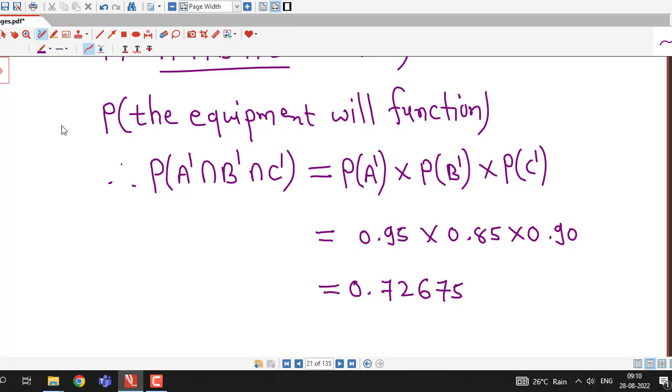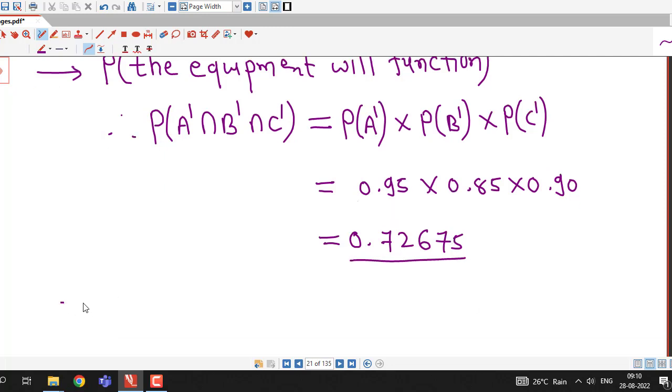So this is the probability that the equipment will function, and we are asked to find the probability that the equipment will fail before the end of the year.